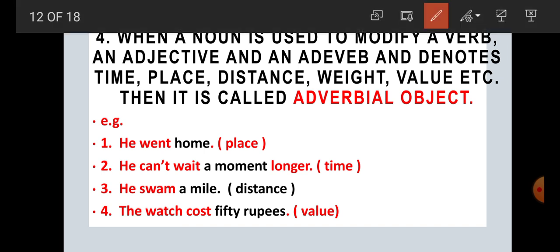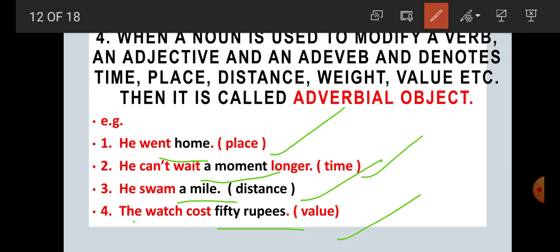For example, student, he went home. So here he went where? Home. So home indicates what? A place. He can't wait a moment longer. So a moment indicates what? Time. He swam a mile. A mile indicates distance. The watch cost 50 rupees. So 50 rupees, student, indicates the value.